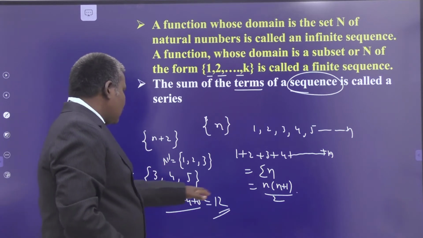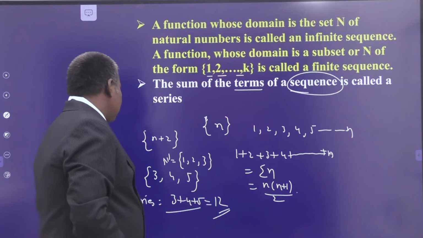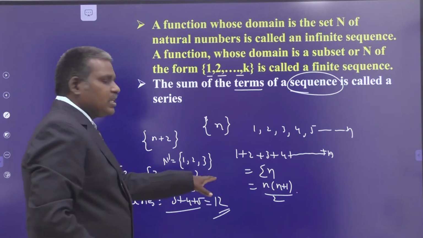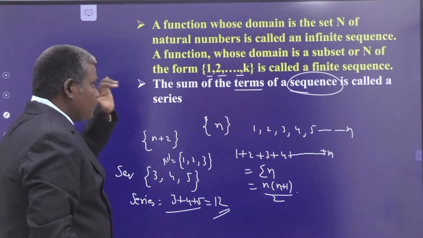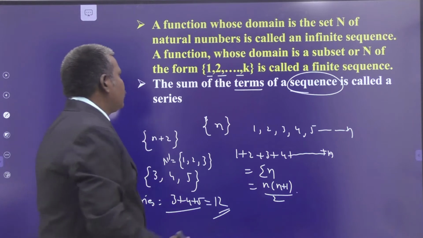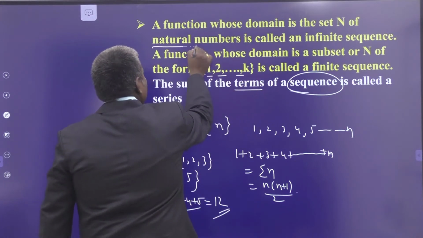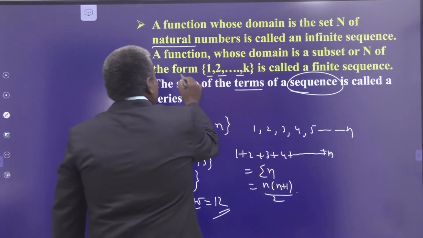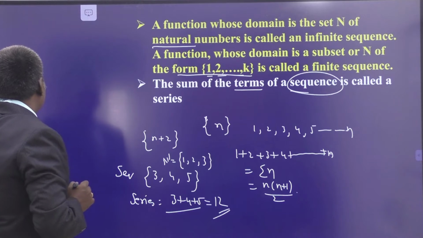So for a series we get an output finite value or infinite value depending upon the sum, and a sequence is in this manner. It is just like a set, an output set. So it is a function, a function from natural numbers to some real numbers or whatever it may be. So the domain must and should be what? The domain is your set of natural numbers or a subset of the natural numbers. Understand? Next.